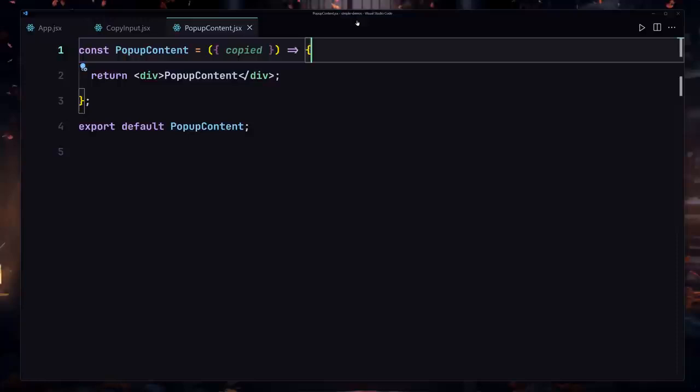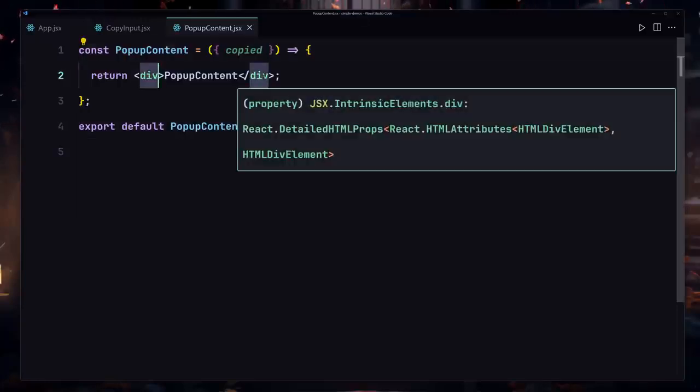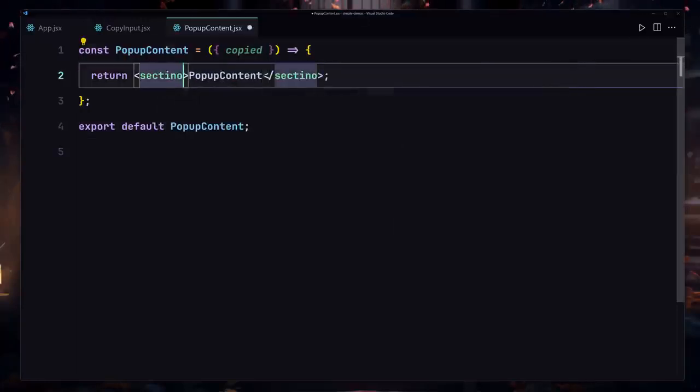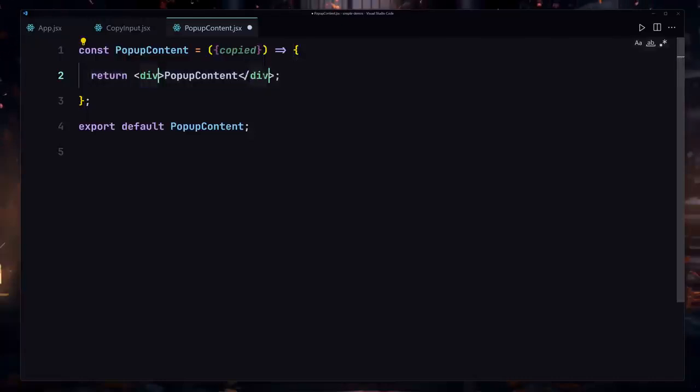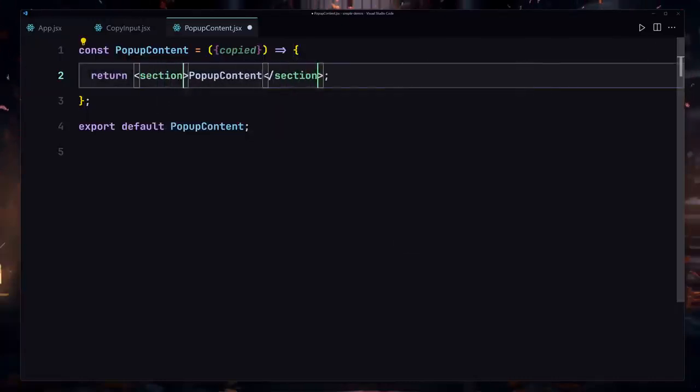So now let me just save my file, and now I'm gonna change that to a section. So I'll just write a section right here. What the hell was that? This keyboard is super fast. So now let me just change that to a section. God, SECTIO, and there we go.